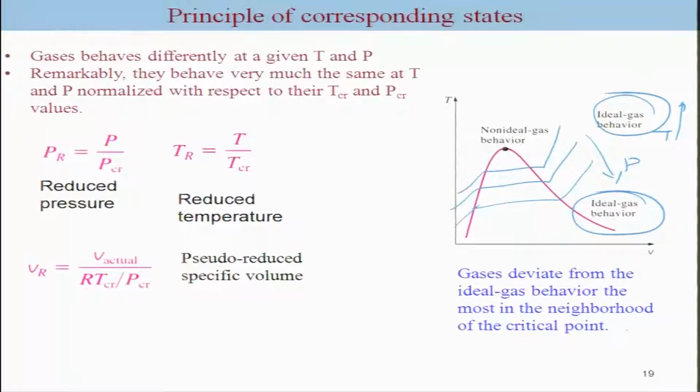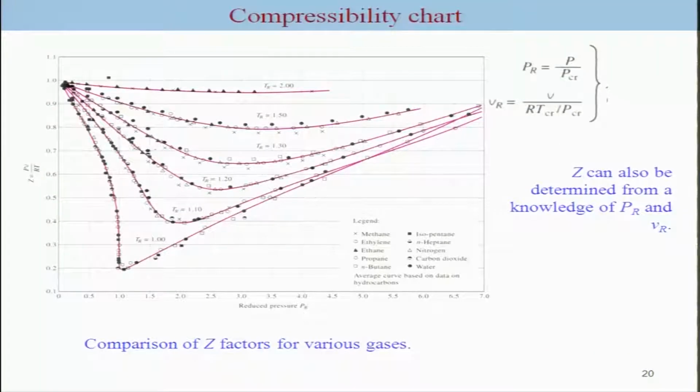If you reduce pressure by the critical point of the fluid and get a variable PR, and similarly TR and VR, we can plot Z as a function of PR for different TR, and it appears that many different substances, written here as methane, ethylene, ethane and so forth, all fall on almost the same curve.